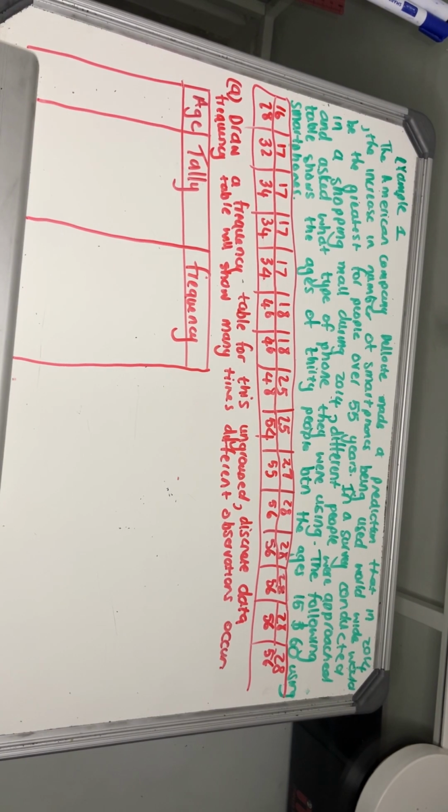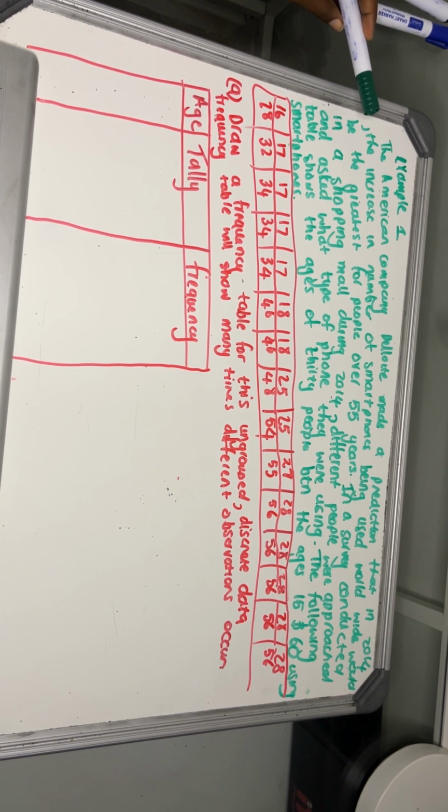Okay, let's do our very first example. This example says the American company Deloitte made a prediction that in 2014 the increase in number of smartphones being used worldwide would be the greatest for people over 55 years. In a survey conducted in a shopping mall during 2014, different people were approached and asked what type of phone they were using.